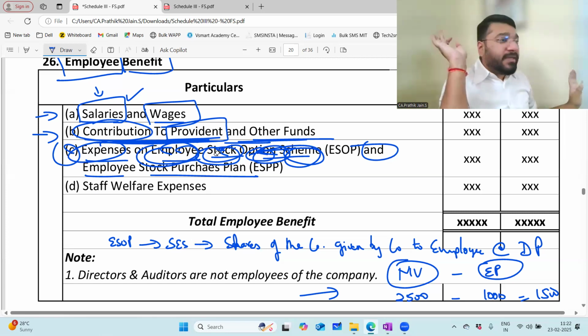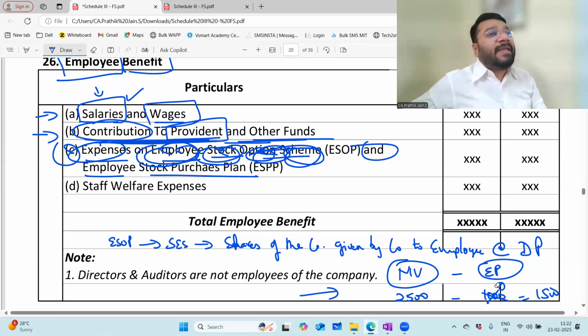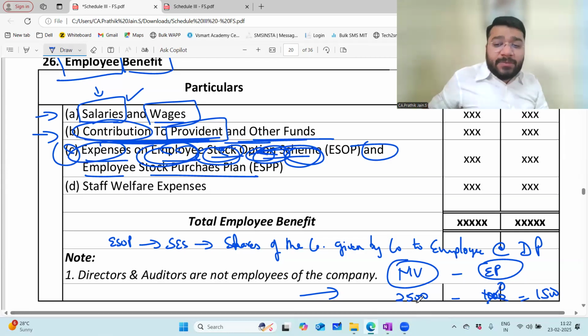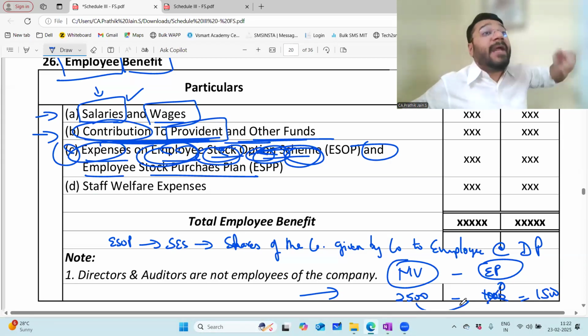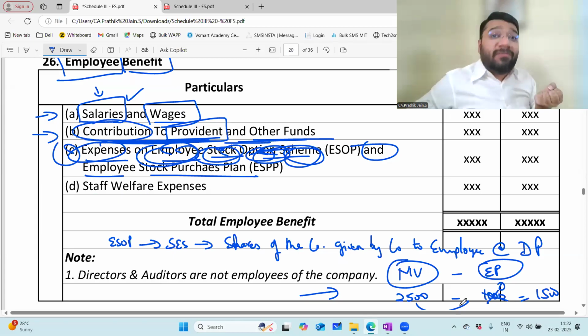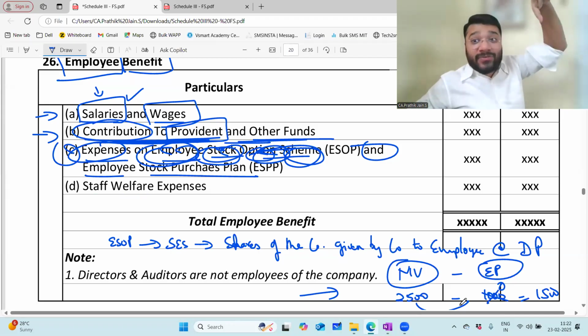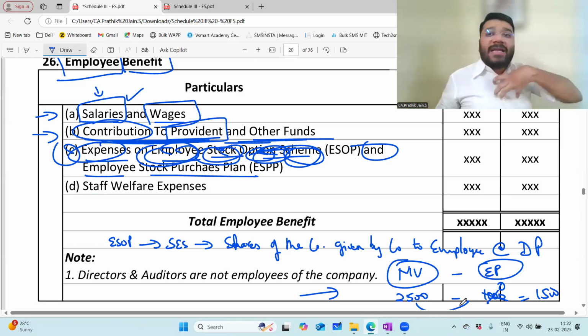At a discounted price. Sir, can this exercise price even be 0? Yes. It can be anything. 0, 1,000, anything it can be. I'm telling you. So what is the difference price? The difference from the exercise price. Exercise price means what? The price that is paid by the employee. If you are the employee, I'm taking 1,000 rupees from you, but I'm giving shares worth 2,500. You are paying how much? 1,000. I am paying how much? 1,500. So that is my expense and loss.